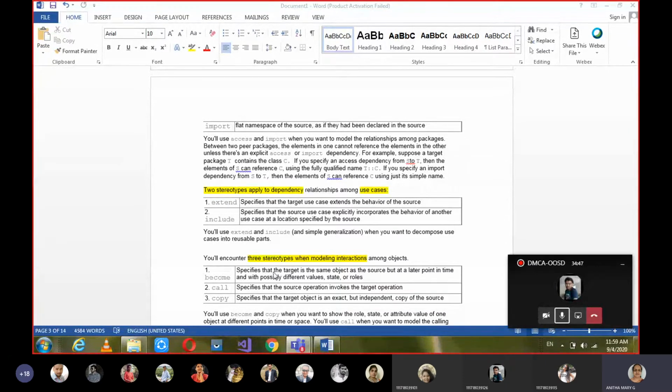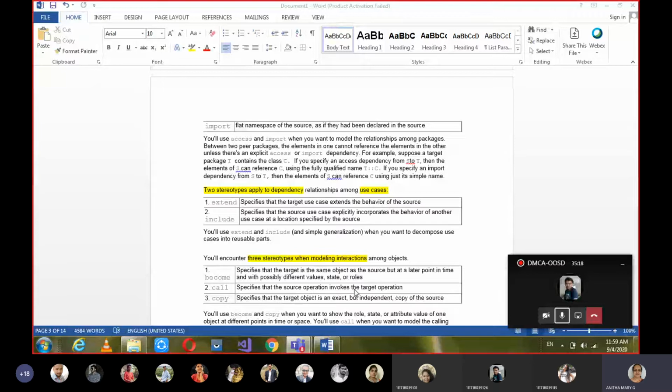Okay, let's see the definition that's given here. Specifies that the target is the same object as the source. It's the same object that is becoming a butterfly, right? But at a later point in time and with possibly different values, states or roles it may take. So the caterpillar only, the same object, is going to become a butterfly in the course of time. The source is the same thing, but only its form is going to change.